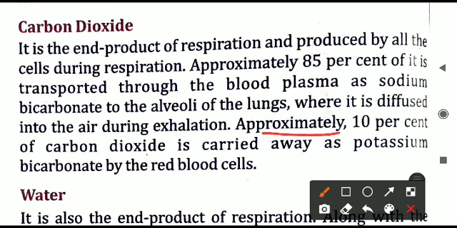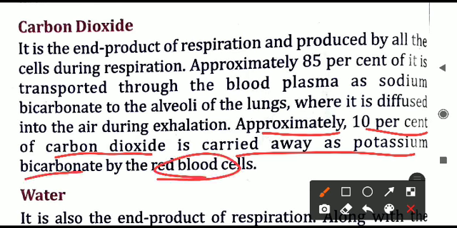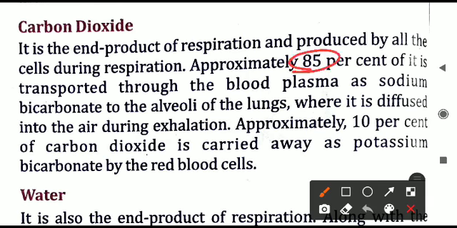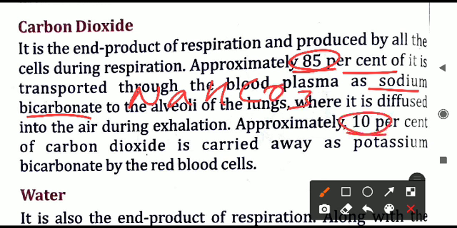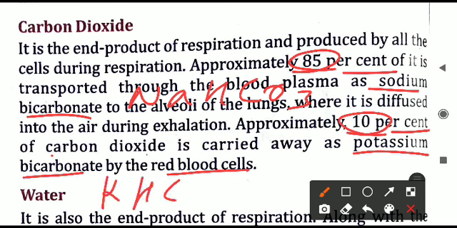Next line you'll read, approximately 10% of the CO2 is carried away as potassium bicarbonate by the red blood cell. So the major part, 85% of the CO2, is coming in which form? In the form of sodium bicarbonate, NaHCO3, and around 10% of this CO2 is carried in the red blood cell. In which form? In the form of potassium bicarbonate, that is KHCO3.